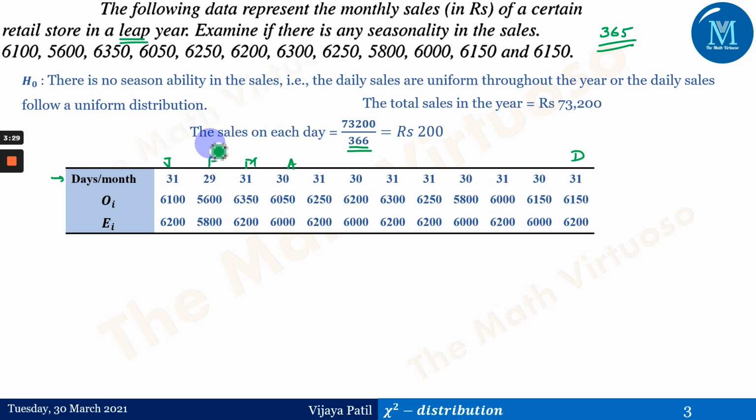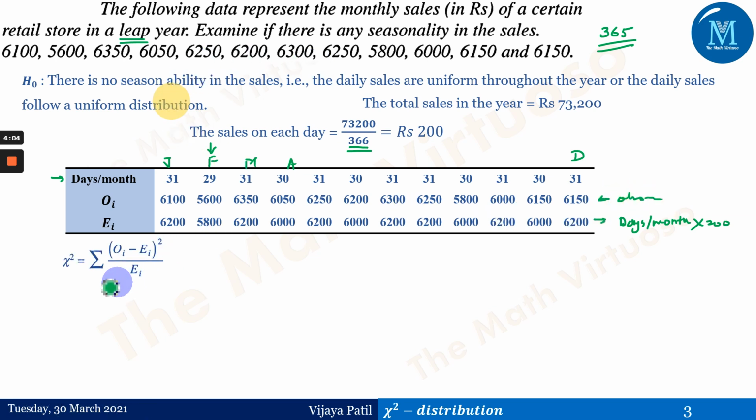So we will see here the February month contains 29 days, and these are the expected frequencies, as it's been given that 200 sales per day would happen. So 29 into 200 is 5800, similarly 31 into 200 is 6200 and so on. So this particular row, EI, happens to be days per month into 200. These figures have come because of this, and these are nothing but the observed frequencies according to the question.